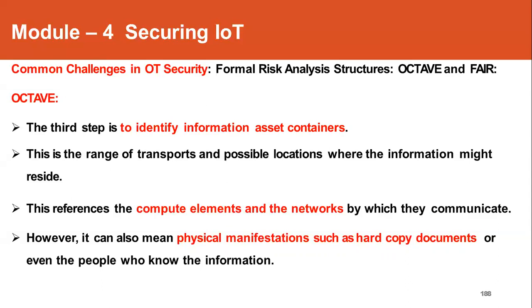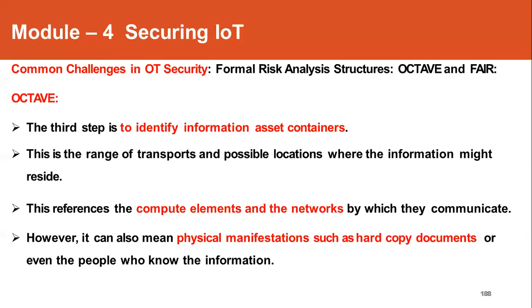Or if the information is present in a paper document, that hard copy itself will become the container. Or if the information for an asset is present in any system, that itself will become the container. So container is nothing but any physical manifestation that is holding the information about the asset.